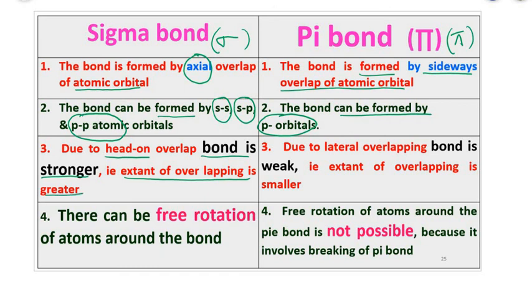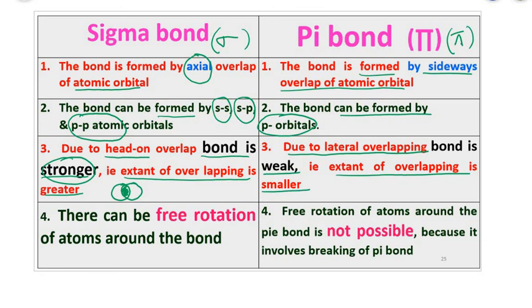If I write one simple representation here, if it is forming a sigma bond, this extent of overlapping is more. Therefore sigma bonds are always stronger bonds when compared with pi bonds. The third difference in the case of the pi bond is that due to lateral overlapping the bond is weak, that is, the extent of overlapping is smaller.